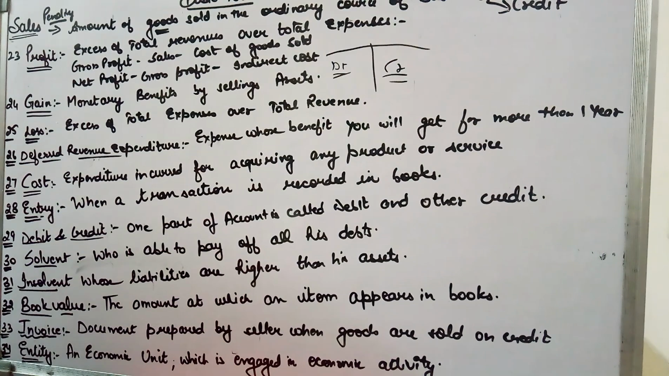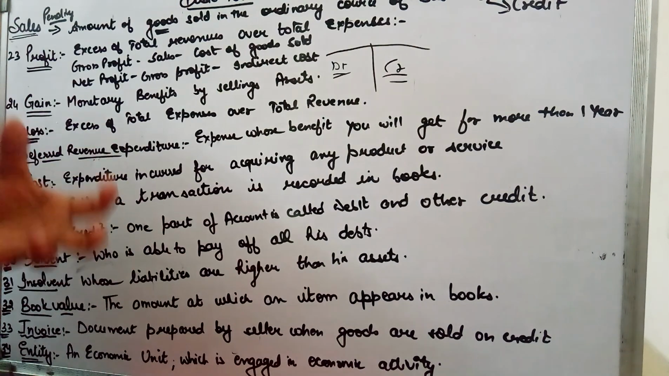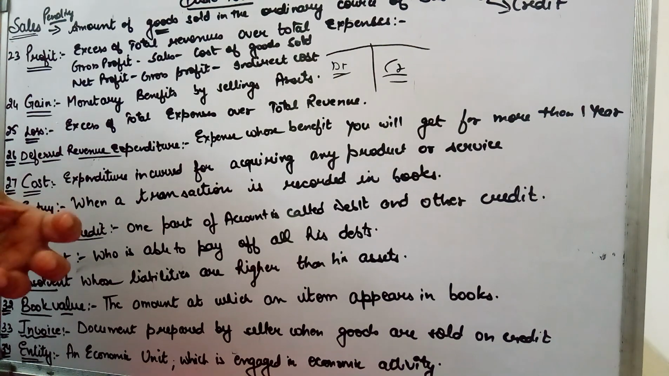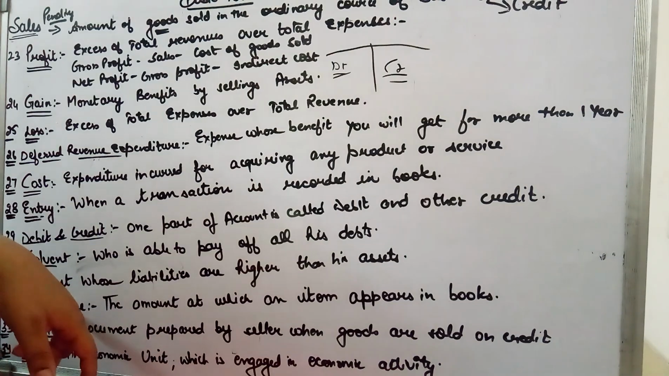Then we have book value. Assets, when they are purchased, are recorded at the cost at which the company has incurred for acquiring that particular thing. Now that is known as the book value.